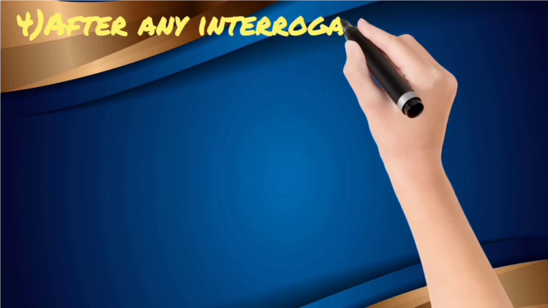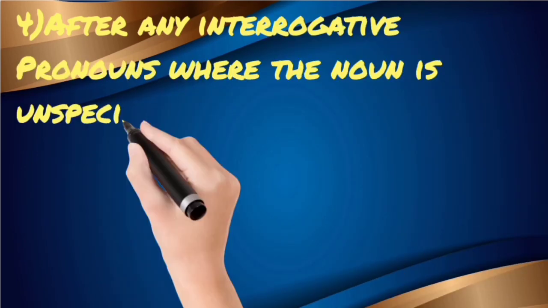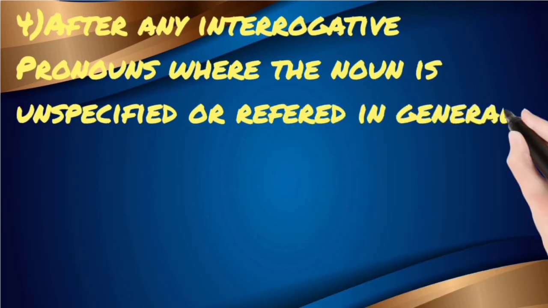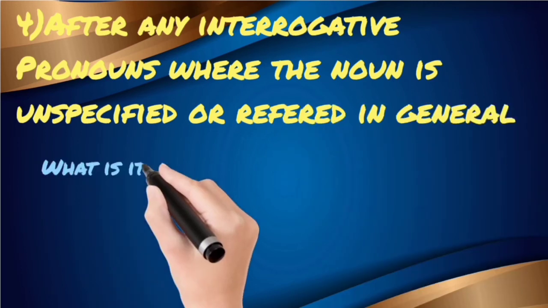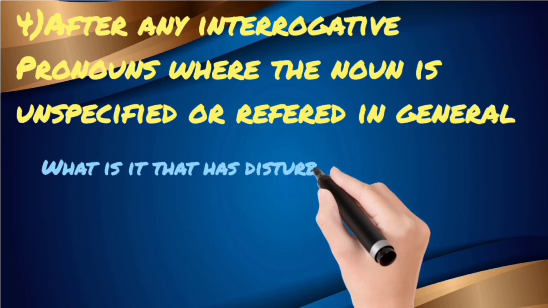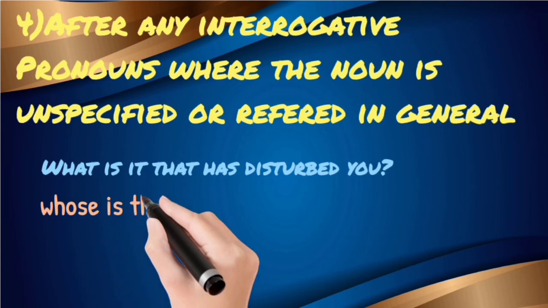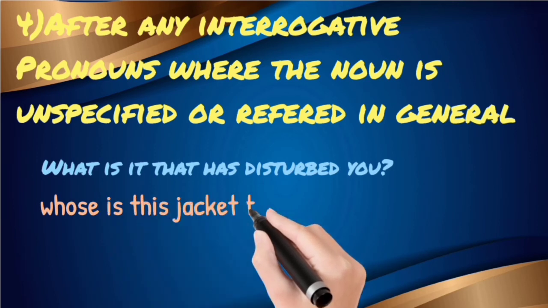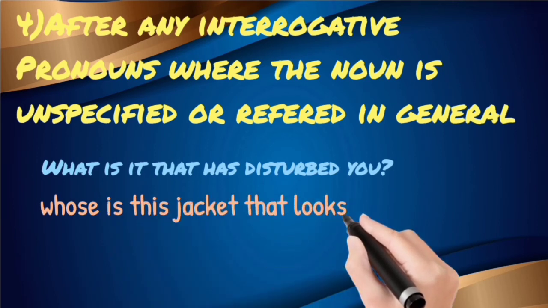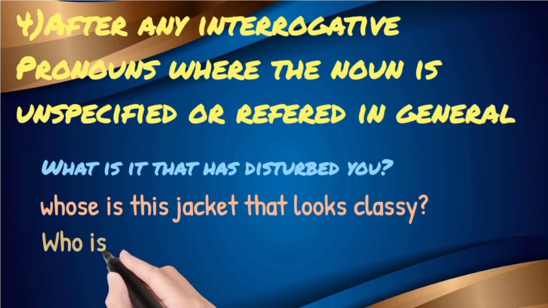Next situation is after any interrogative pronouns where the noun is unspecified or referred to in general. For example, we are not indicating a particular person or thing, but we are indicating it as a group or general. What is it that has disturbed you? The thing which has disturbed him can be a thing or a person or any other feeling. That's why we use "that".